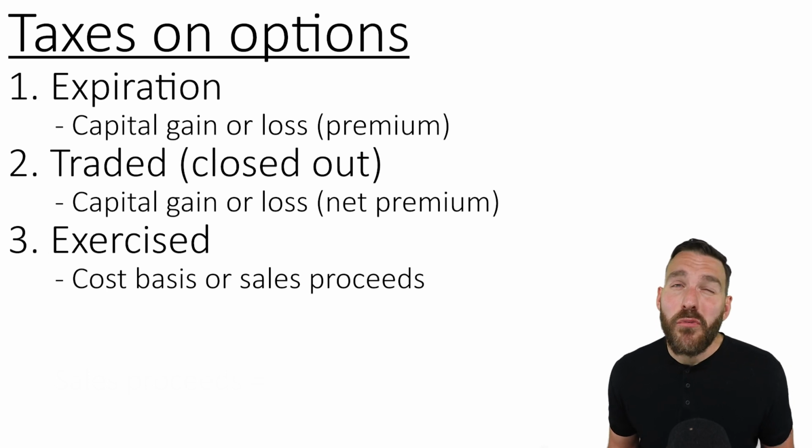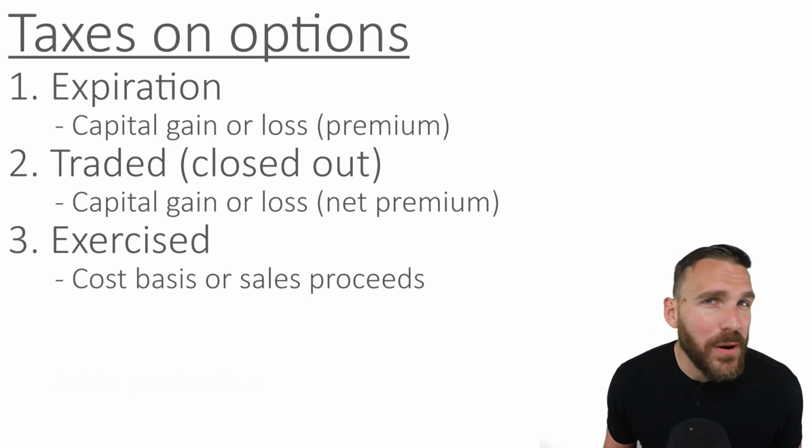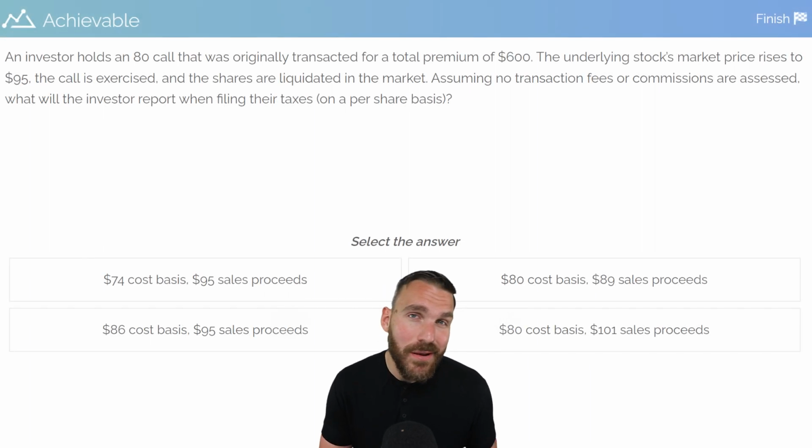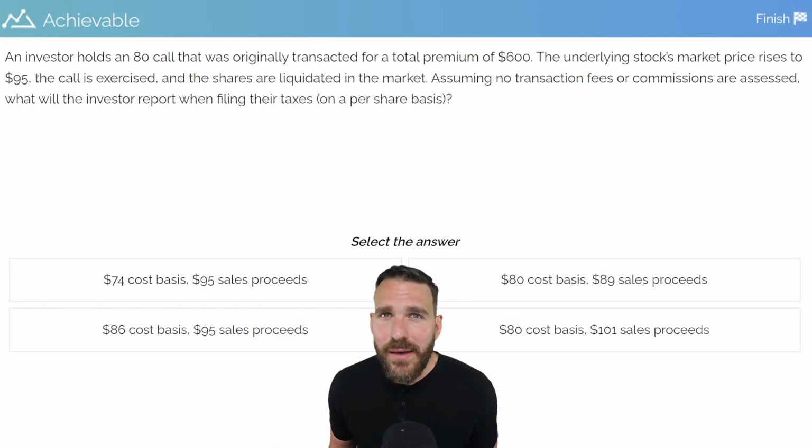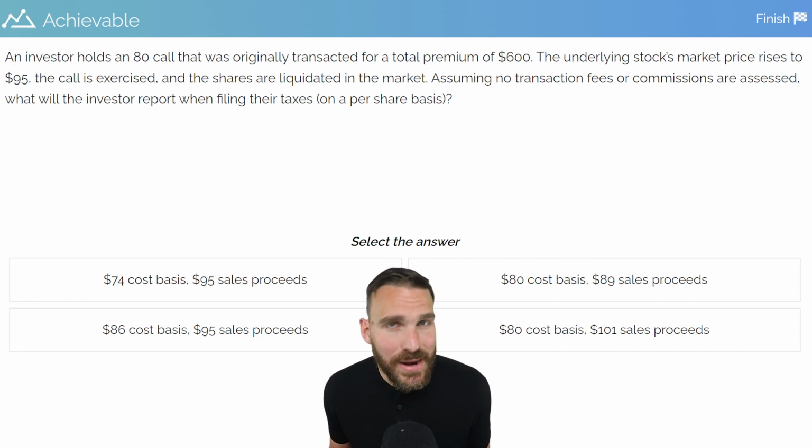Let's see if you really understand this concept. I'm going to put a relatively difficult question from this area on the screen. There it is. Let's go ahead and read through it together real quick. An investor holds an 80 call that was originally transacted for a total premium of $600. The underlying stock's market price rises to $95.